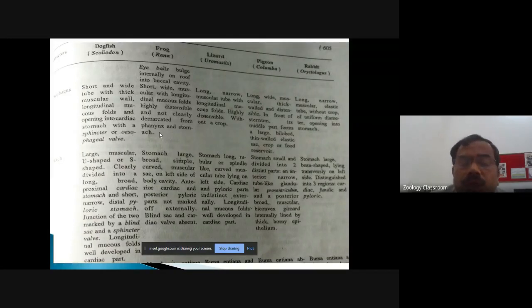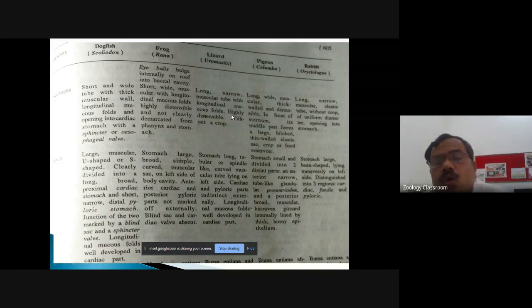Now come into the frog. In frog, esophagus is short. It is wide, muscular, with longitudinal mucous folds. It is highly distensible and not clearly demarcated from the pharynx and the stomach. So there is no clear-cut demarcation between the pharynx and the stomach.